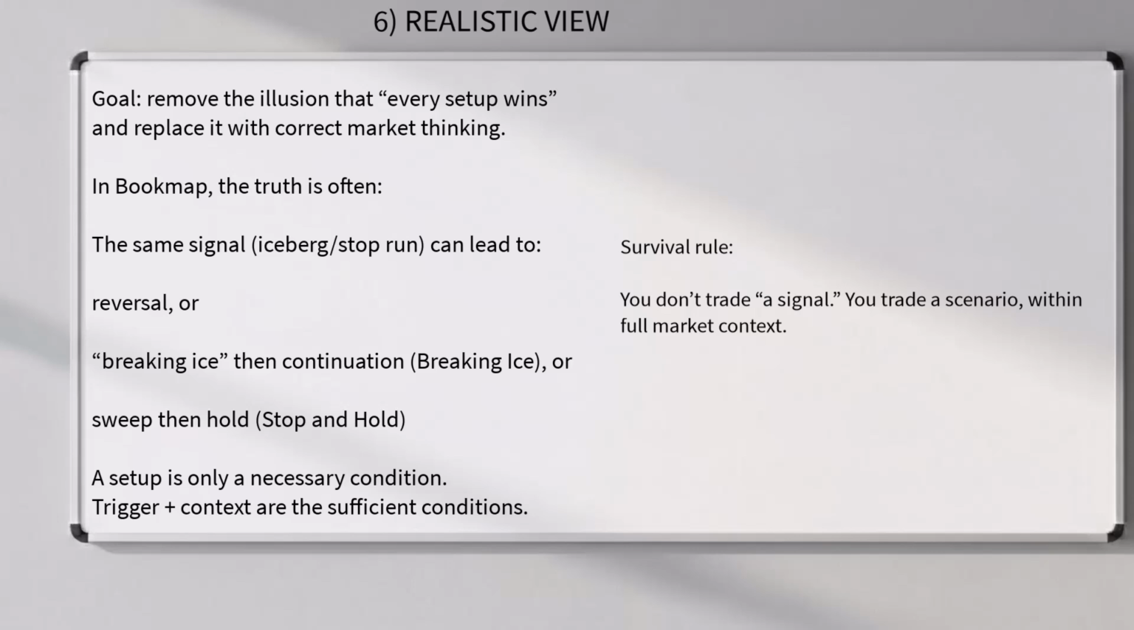6. Realistic view. Goal. Remove the illusion that every setup wins and replace it with correct market thinking. In Bookmap, the truth is often the same signal, iceberg/stop run, can lead to reversal or breaking ice, then continuation, or sweep then hold. A setup is only a necessary condition. Trigger plus context are the sufficient conditions. Survival rule. You don't trade a signal. You trade a scenario within full market context.